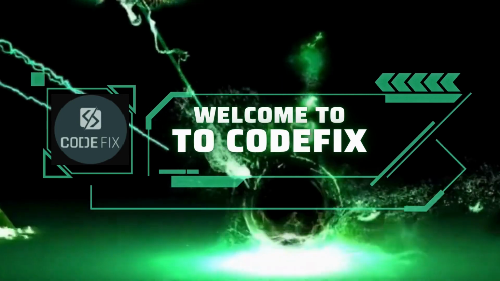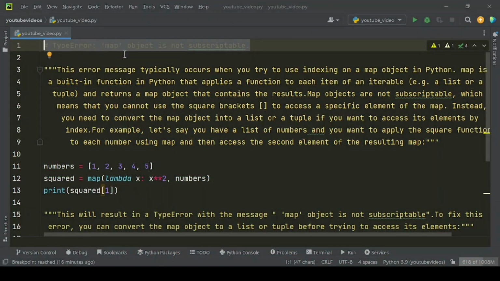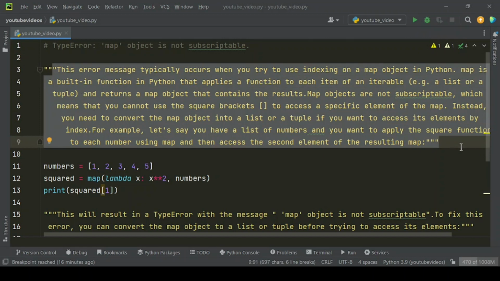In this video we have shared how to fix the TypeError: 'map' object is not subscriptable. This error message typically occurs when you try to use indexing on a map object in Python. Map is a built-in function in Python that applies a function to each item of an iterable, e.g. a list or a tuple, and returns a map object that contains the results.